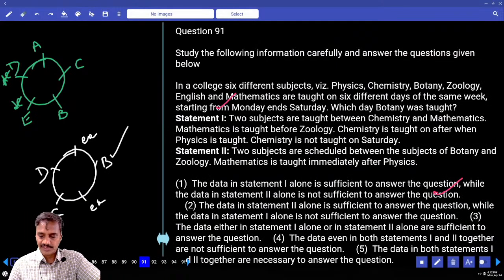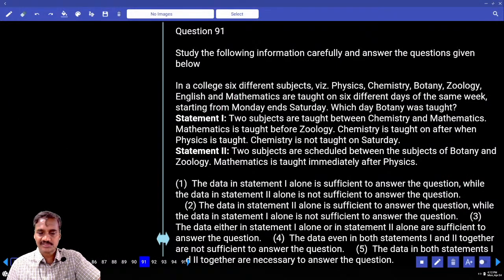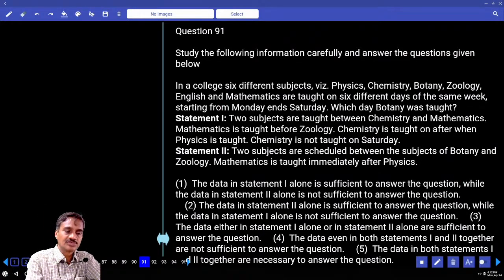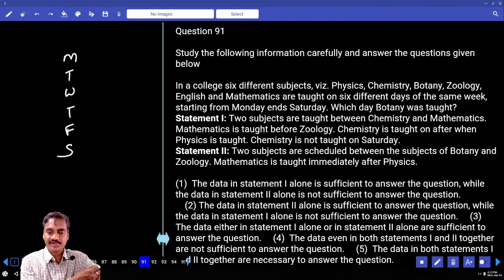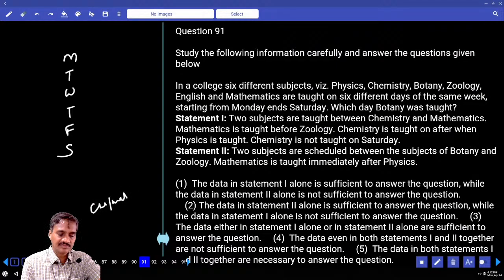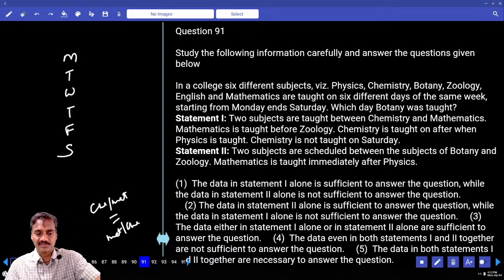Then come into 91. Now in this 91, in a college there are 6 different subjects and they were taught on 6 different days of the same week, starting on Monday to Saturday: Monday, Tuesday, Wednesday, Thursday, Friday and Saturday. On which day was botany taught? 2 subjects are taught between chemistry and mathematics. Mathematics and chemistry, not 2 in between chemistry and mathematics.